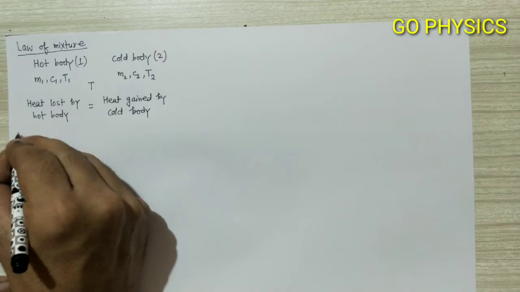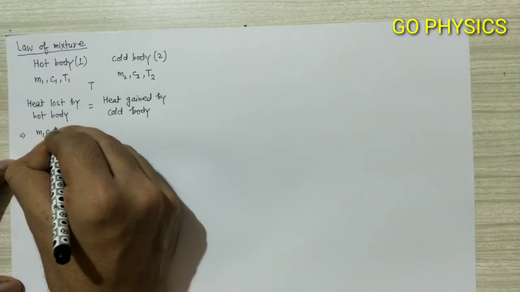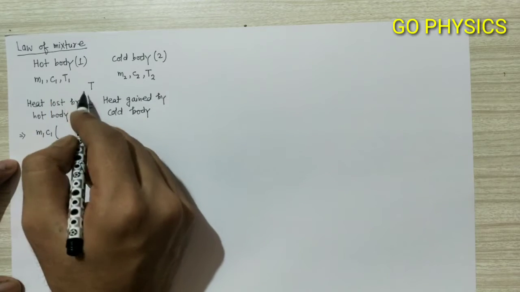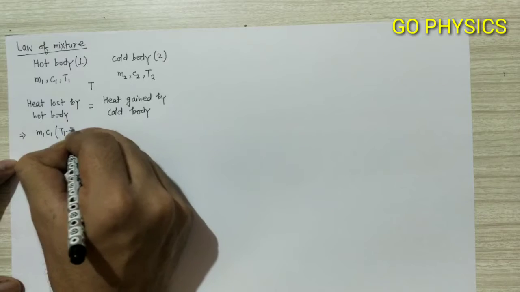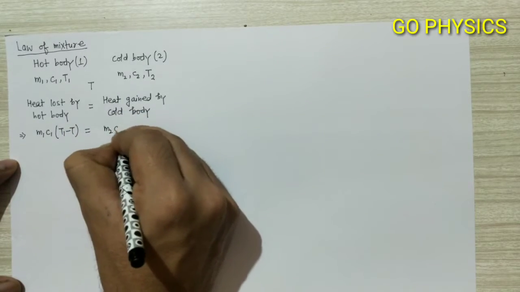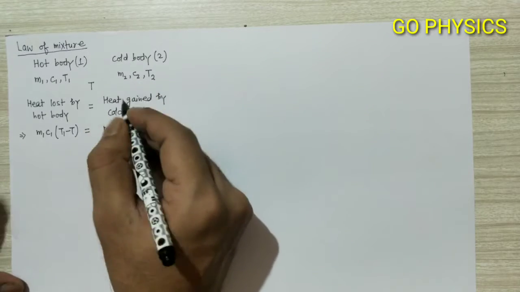So from the formula we will write m1 c1, and for the hotter body T1 is the higher temperature, so we will write T1 minus T. And for the colder body, similarly, we will write m2 c2 into higher temperature minus lower temperature, that is T minus T2.